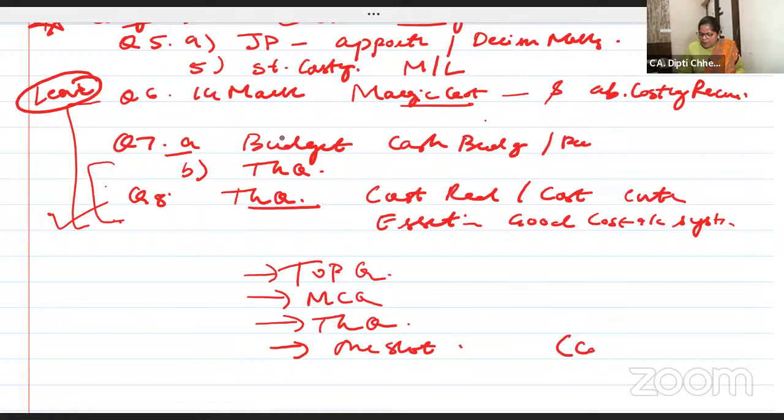And small topics like contract costing and your CAS, cost accounting standard. This is all done in one single class. So if you decide to attempt 8 questions, 1 question will surely come on CAS, but they are asking basics. And if they go in depth of any CAS, you can write the way you write accounting standards.